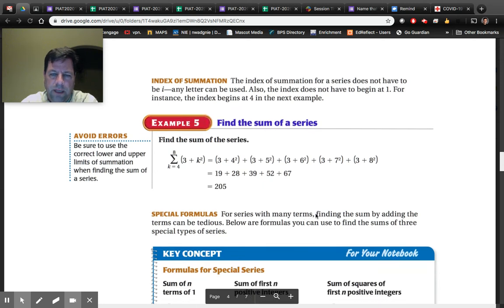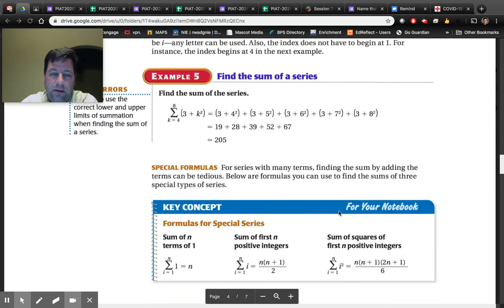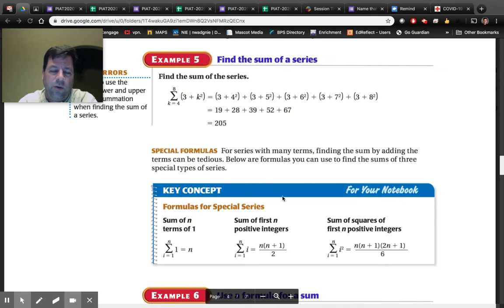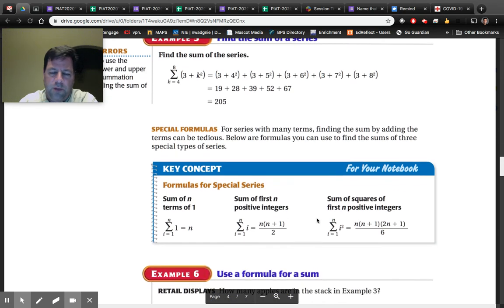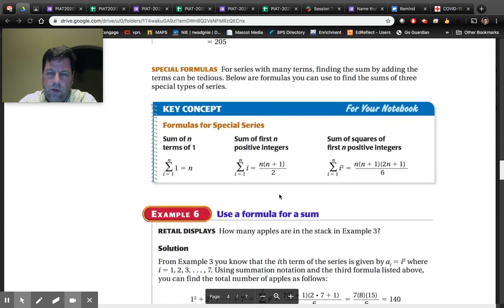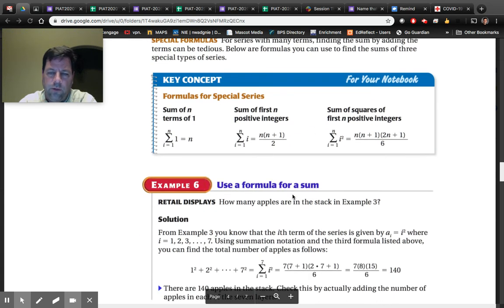For series with many terms, finding the sum by adding the terms can be tedious. Below are some formulas you can use to find the sum of three special types of series. I'm not sure I like this that much, but it can help you some. Sum of n, series of 1. Sum of the first n positive integers. Sum of the squares of the first n positive integers. I don't ever remember doing this. This is all new stuff to me. 1 squared, 2 squared, 3 squared, 4 squared, 5 squared, 6 squared, 7 squared.